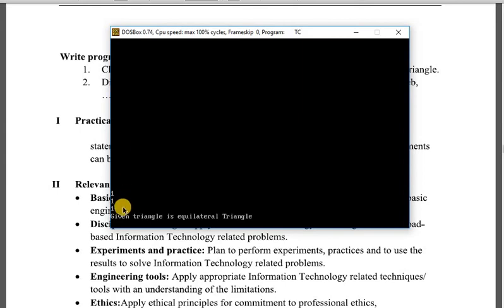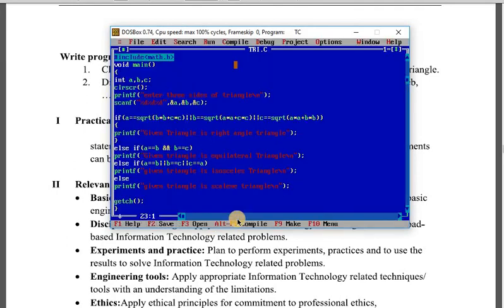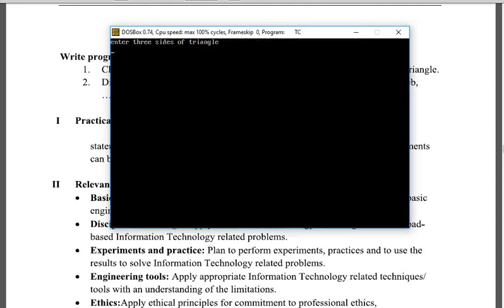See here, I have given 1 1 1, so all the sides are same. So here the triangle is an equilateral triangle. Now we will see the output for another option. Now suppose I have inputted 10, 8 and 6. Now see here, this is the right angle triangle. Why? Because the square of 10 is 100, the square of 8 is 64 and the square of 6 is 36. So 64 plus 36 is 100, and the square root of 100 is 10. So this is the right angle triangle.